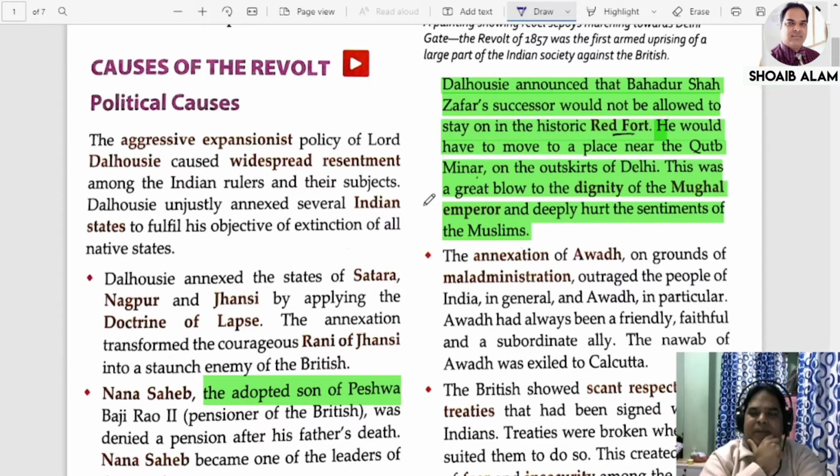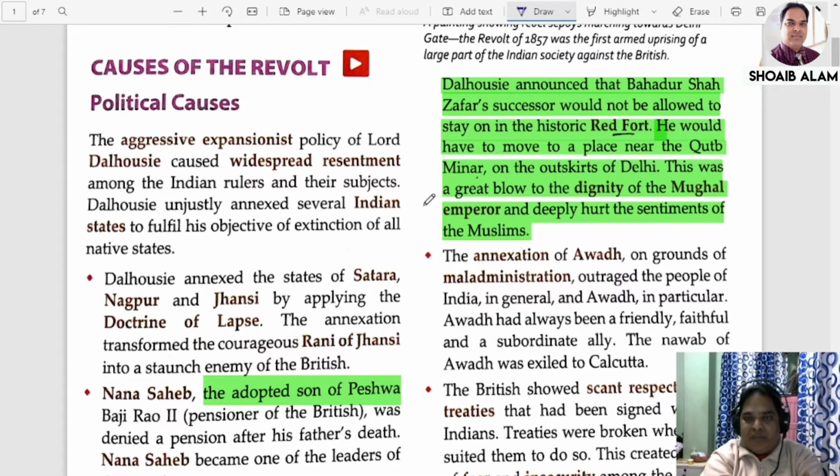the successors of Bahadur Shah Zafar would not be allowed to use the title of king or queen. That means the imperial title could not be used. Lord Canning announced that the imperial title of a king, a Badshah, the Mughal emperor, would not be allowed to be used by the successors of Bahadur Shah Zafar. That is why Bahadur Shah Zafar was the last Mughal emperor, because he had successors but they were all denied. They were not allowed to stay in the Red Fort,